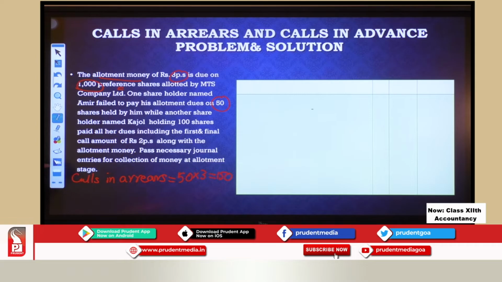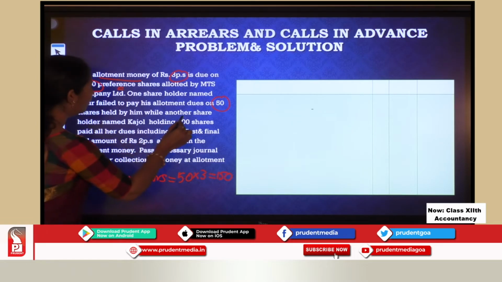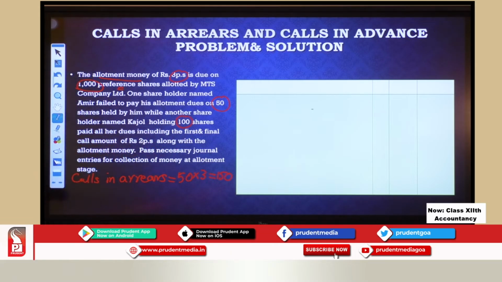Fine. Now further we go to see there is one person holding 100 shares, and he is paying us even the next call amount which the company has not yet made, of 2 rupees per share. So he is paying us calls in advance. So let us see how much are the calls in advance.